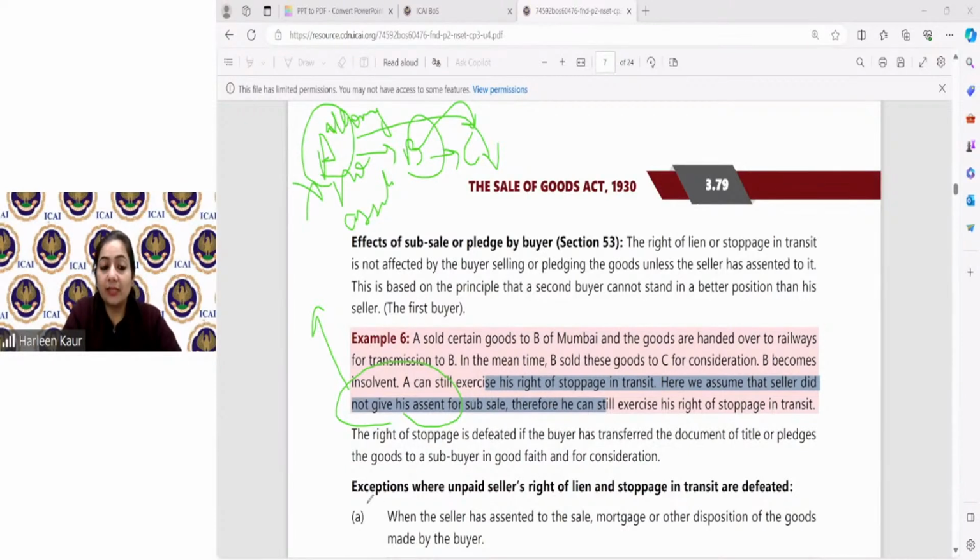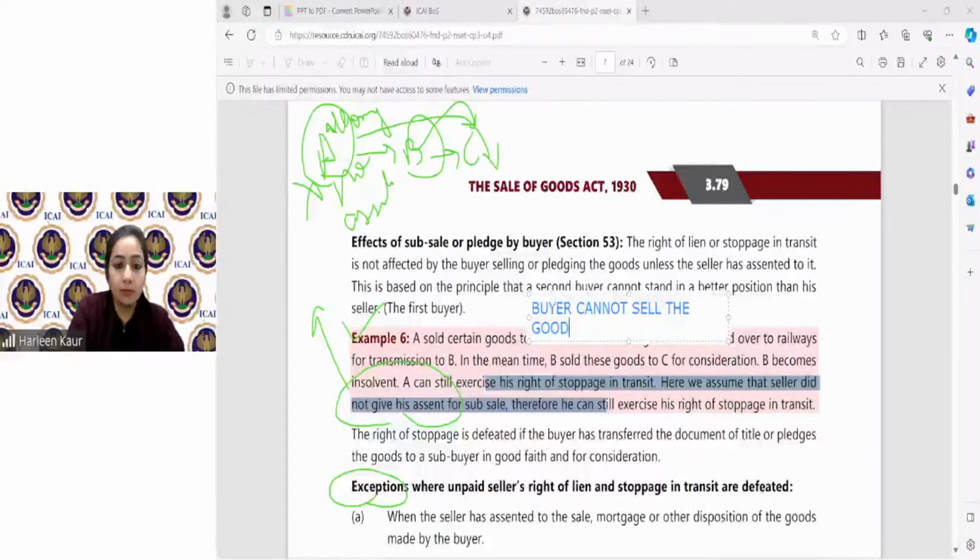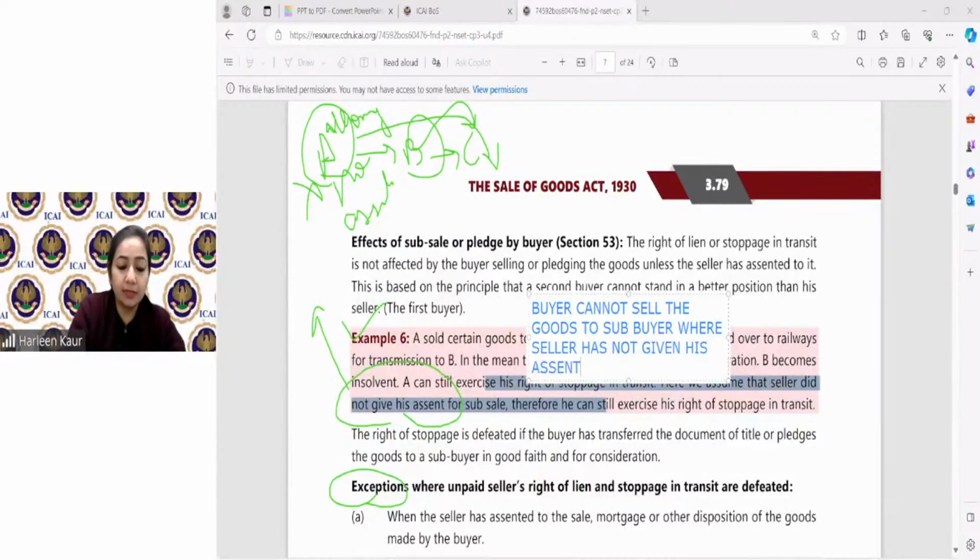All right. So let us see where are the exceptions. I hope example number 6 you have understood why we have taken the goods back, because he has not given the consent. So here you write in your own words, example 6: buyer cannot sell the goods to sub buyer where seller has not given his assent, means consent.